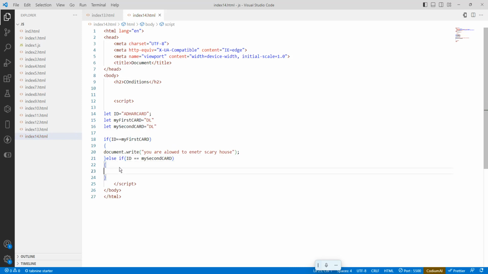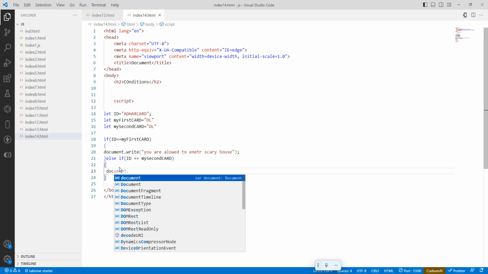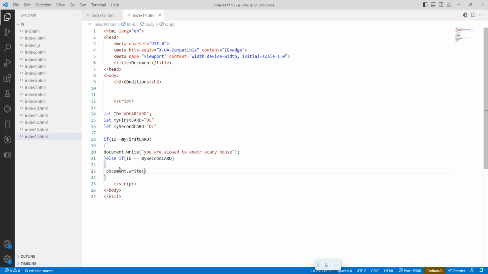Else if my second ID card equals PAN, document.write of "Now you are allowed to enter a scary house."